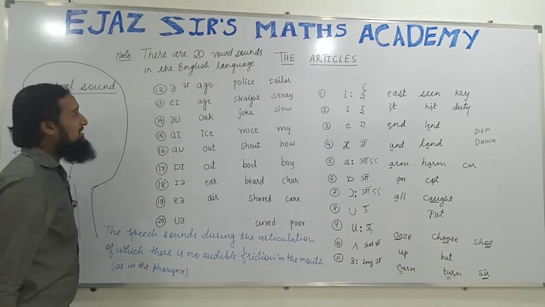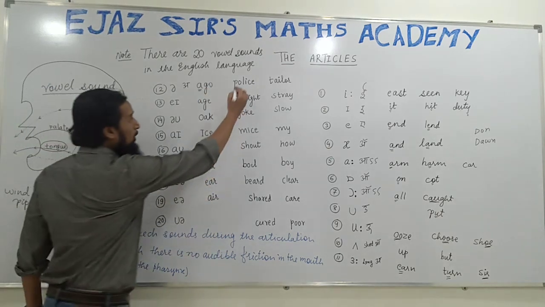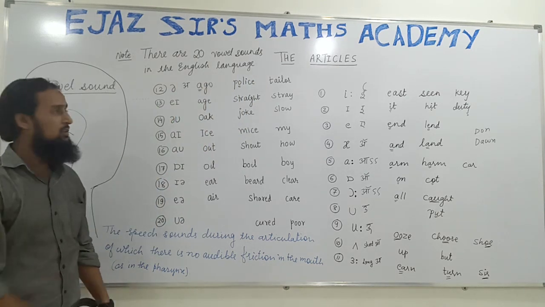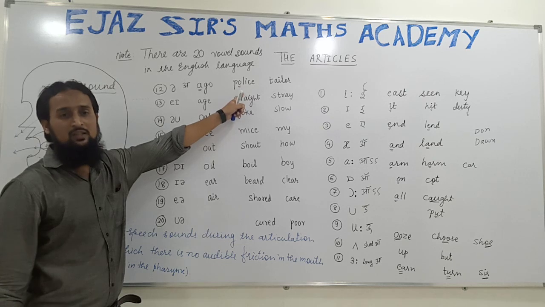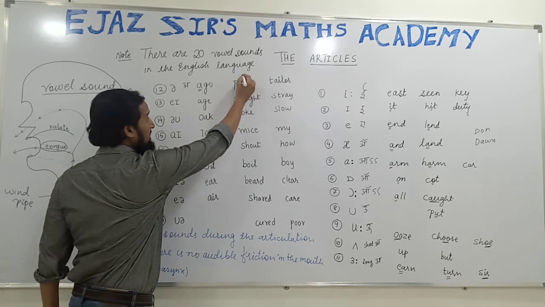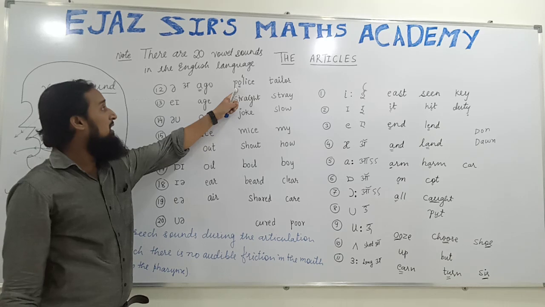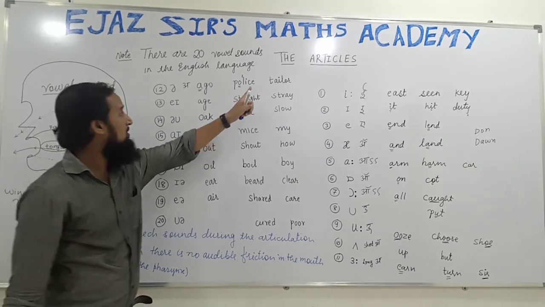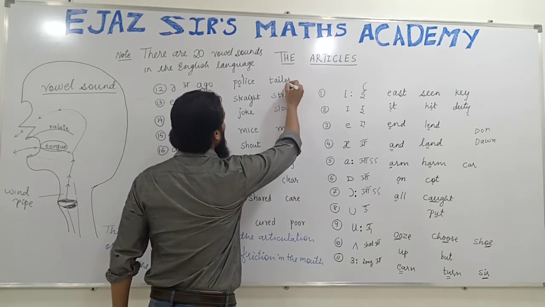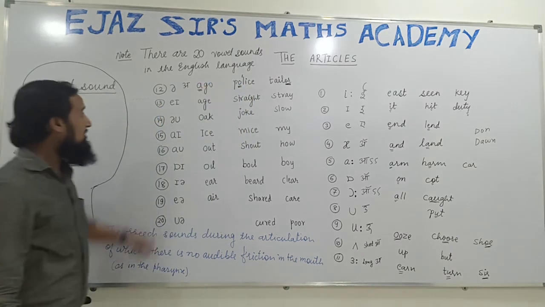This is a, as in ago. Ago. This O is also pronounced as a. Don't say police. Say police. What is the correct pronunciation? Police. This L, I will tell you later on what accent mark means. Say L loudly. Police. I've called the police. It's tailor. Tailor. A sound is used here.